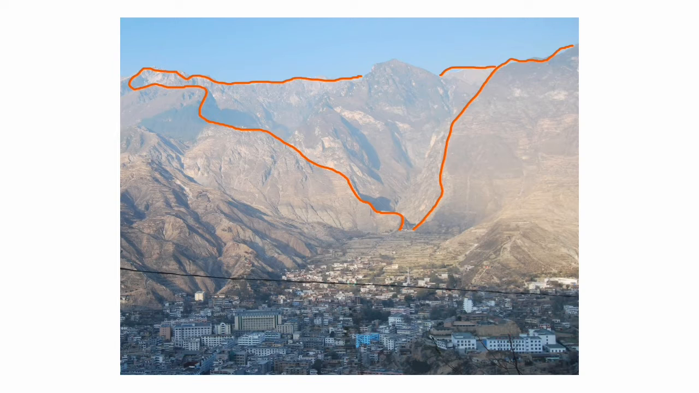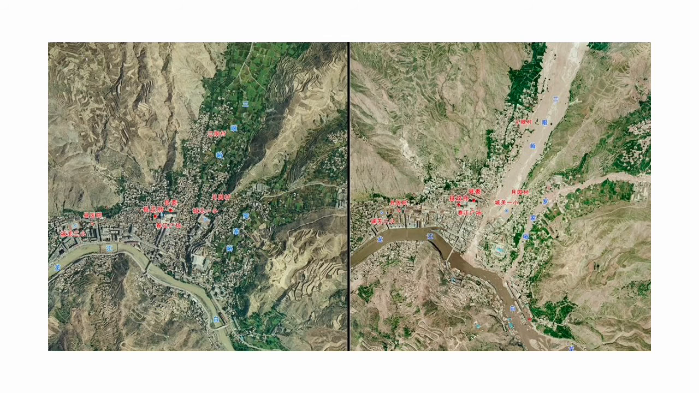As you can see in the image, the city and the surrounding farmland seem to be located in the deposition zone directly below the source area of potential mass movement events. In this case, that mass movement was a mudslide.